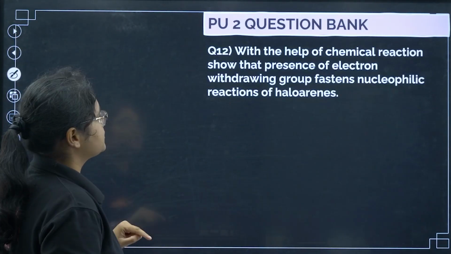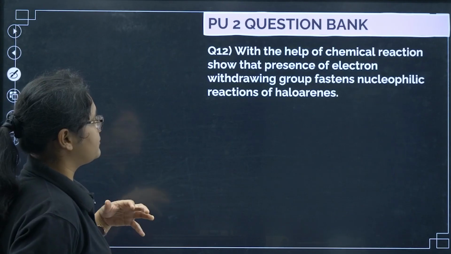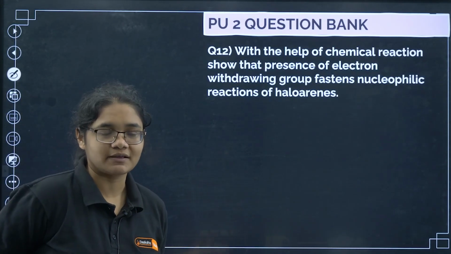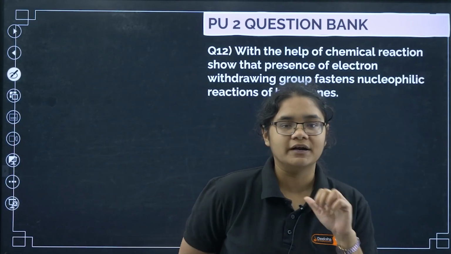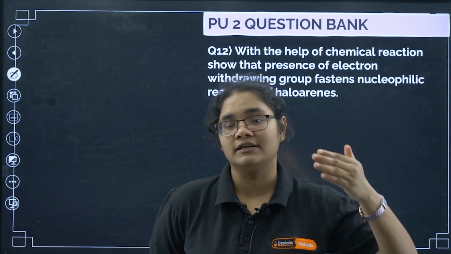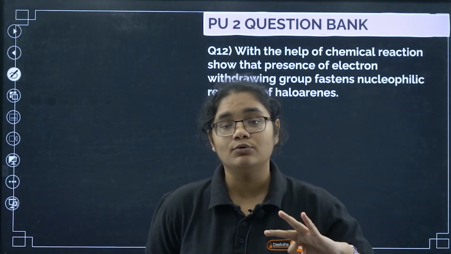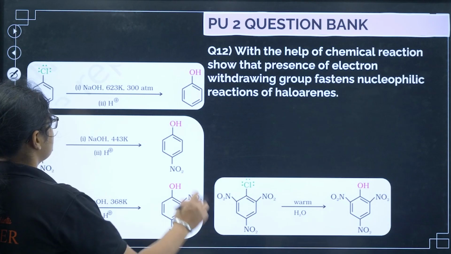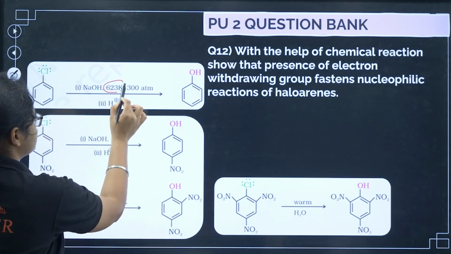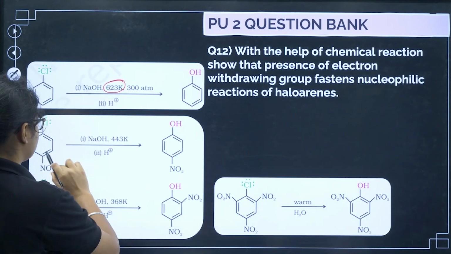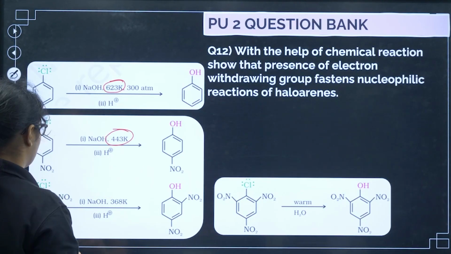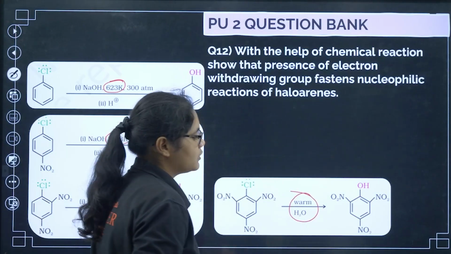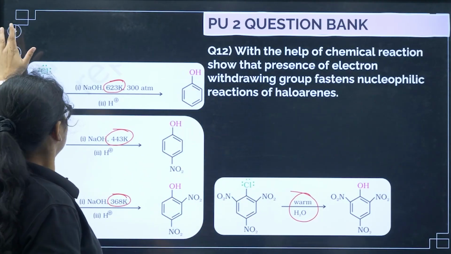Now moving to the next question, with the help of a chemical reaction, show that the presence of electron withdrawing group fastens the nucleophilic substitution reaction. This we have seen. So if you add one NO2 group, the temperature goes down. Then if you add 2 NO2 groups, the temperature further becomes low. And if you add 3 NO2 groups, then at warm temperature also the reaction can take place. So you can see here, without any NO2 group, the reaction takes place at 623 Kelvin. If you add one NO2 group, it takes place at 443 Kelvin. With 2 NO2 groups at 368 Kelvin, and with 3 NO2 groups with warm water, the reaction can take place.